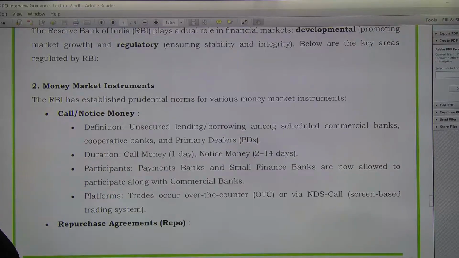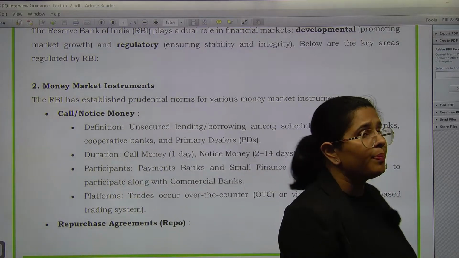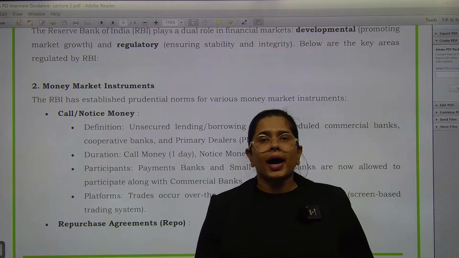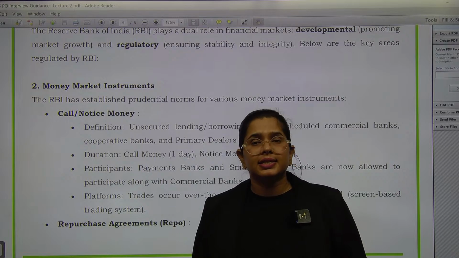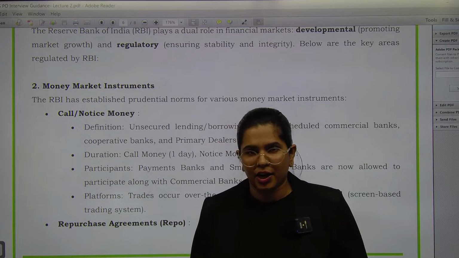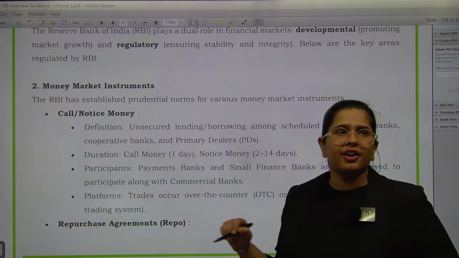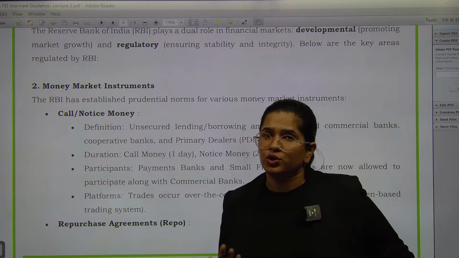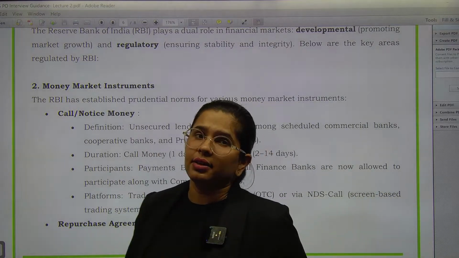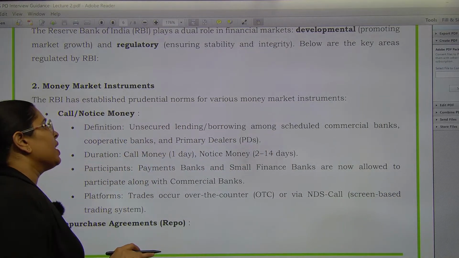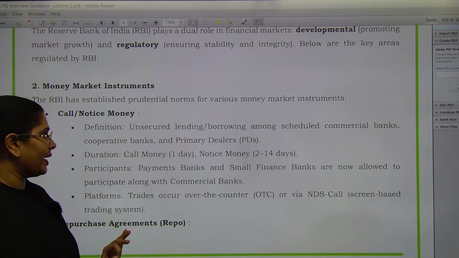See, first of all, we have the call or notice money. Okay, call money, notice money का मतलब commercial banks require money on an overnight basis. ठीक है? So where they are going to do? They will seek the funding in the money market, right? And when commercial banks need money overnight, that is called call money. If it is needed up to 14 days, it would be called notice money. And if up to a year the amount is needed, then it will be called term money. तब हम इसको क्या बोलेंगे? Term money. So this is unsecured. That means no collateral is being provided.